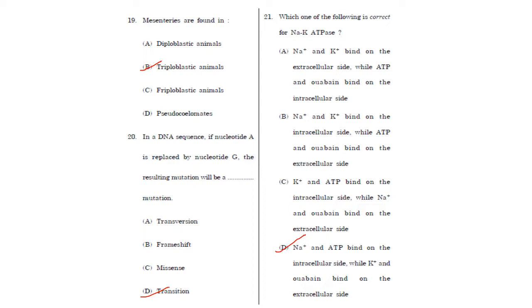Answer is option D. Transversion means the version would have changed, that is, purine would have become pyrimidine. So that is transversion. Then next one.